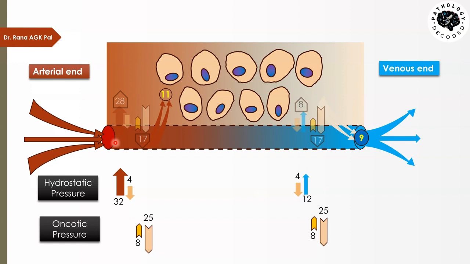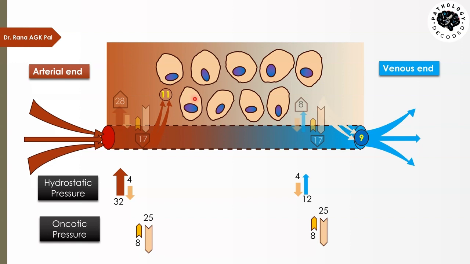So the blood is going inside the tissue on the capillary end with the 11 mm of mercury. Why? Because the hydrostatic pressure is 28 mm pushing it, while oncotic pressure is 17 mm trying to take it back. The blood is coming out of the tissue into the vessel with a 9 mm of pressure. Why? Because the hydrostatic pressure is 8 mm while it is countered by 17 mm of pressure towards the vessel. So this goes on.